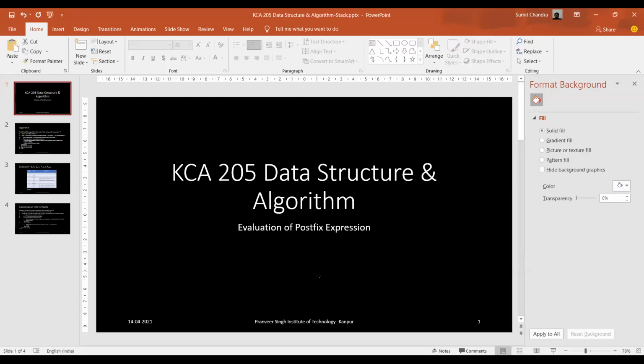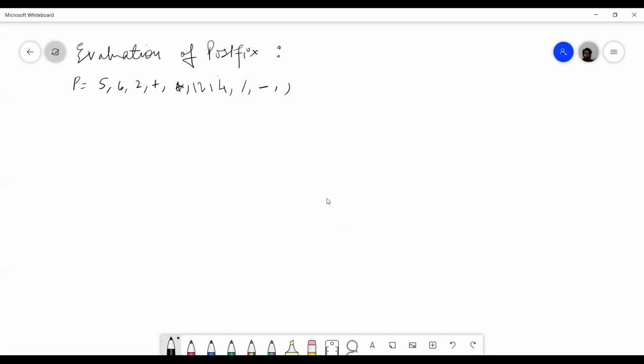Yes, sir. Fine. So today we'll study the postfix notation, as I have already told you yesterday.